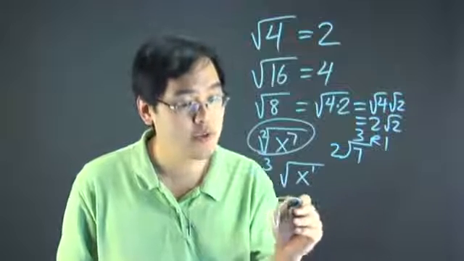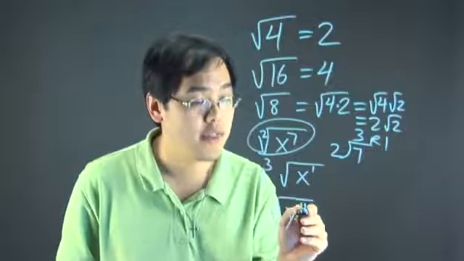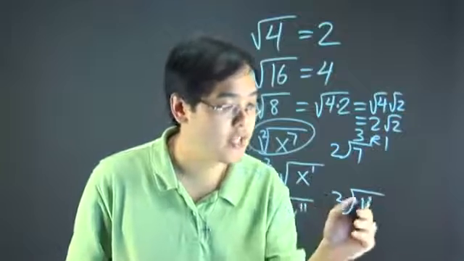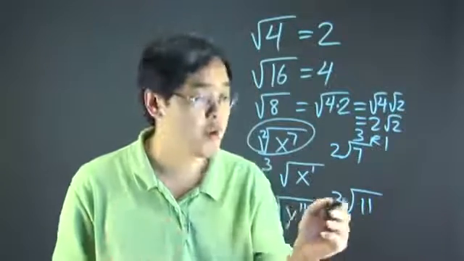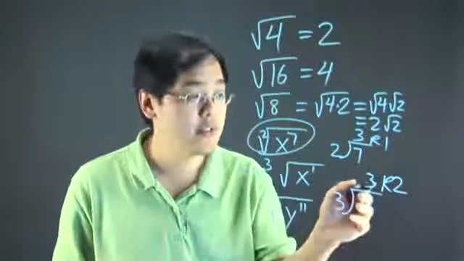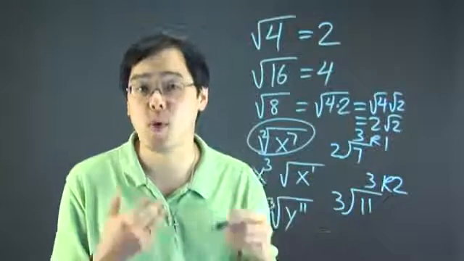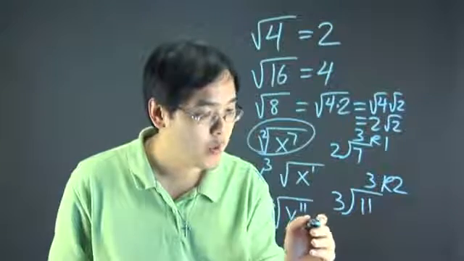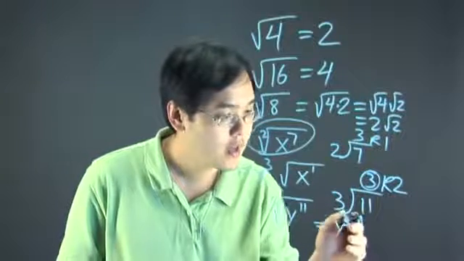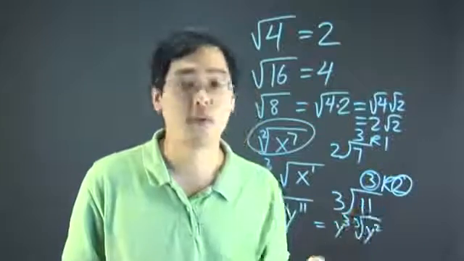If you want to find the cube root of y to the 11th, it's the same kind of idea. Take the 3 on the outside, divide it into the inside exponent, which is 11. Now, 3 goes into 11 3 times, remainder 2. The 3 is the exponent of y that goes on the outside, and the remainder 2 is the exponent of y that stays on the inside. So what this tells you is the cube root of y to the 11th is y to the 3rd times the cube root of y to the 2nd, the exponent that's remaining.